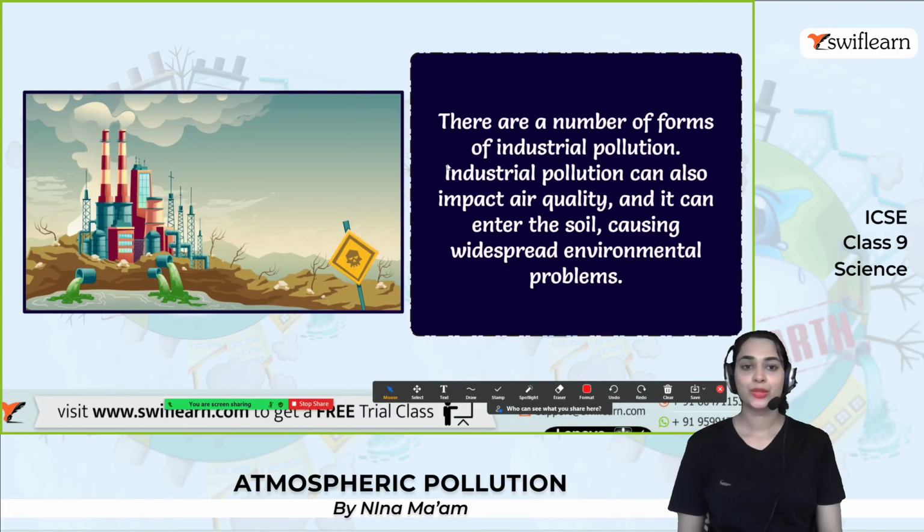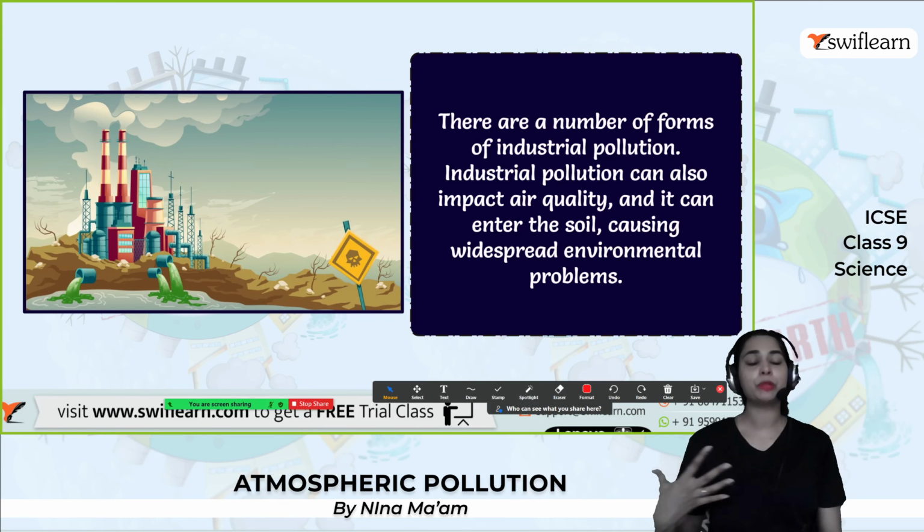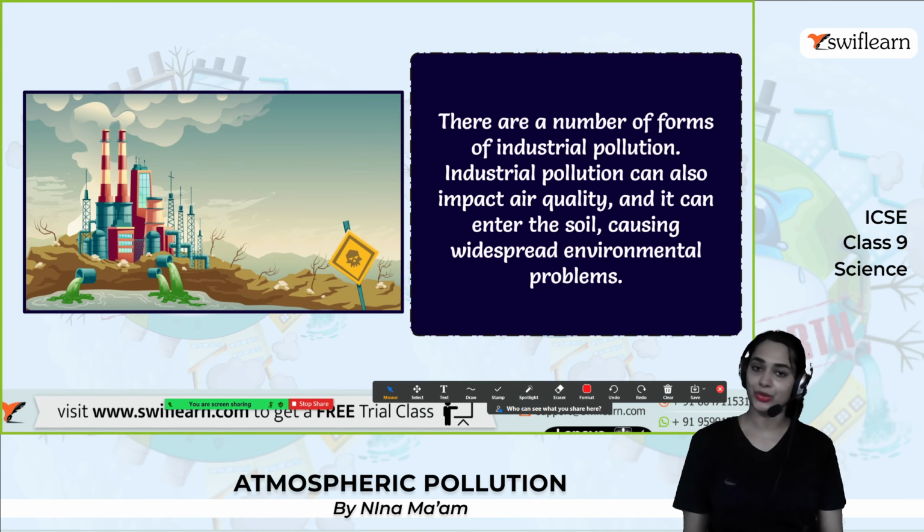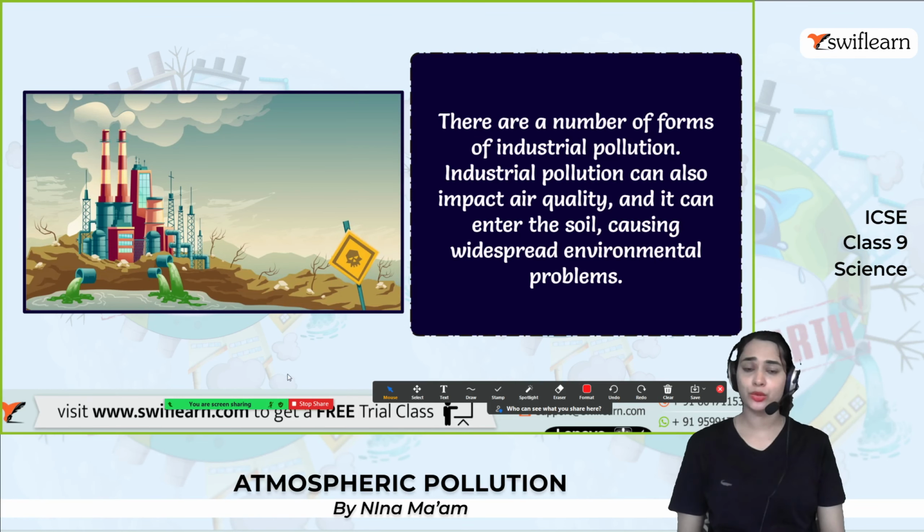Alright. So these are the forms of industrial pollution, and all this production of greenhouse gases and nitrogen oxide will lead to industrial pollution. Industrial pollution can also impact air quality and it can enter the soil, causing widespread environmental problems. We have seen so many issues related to industrial pollution, right? So many people are affected because it severely affects the quality of the soil, so we cannot cultivate plants there. And the air, the water, everything will be polluted.